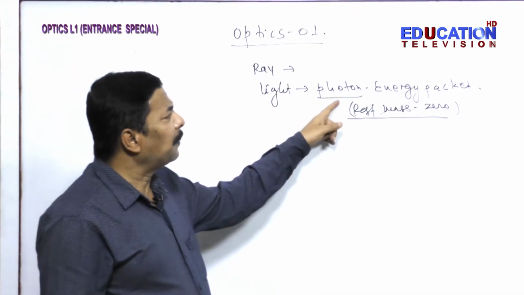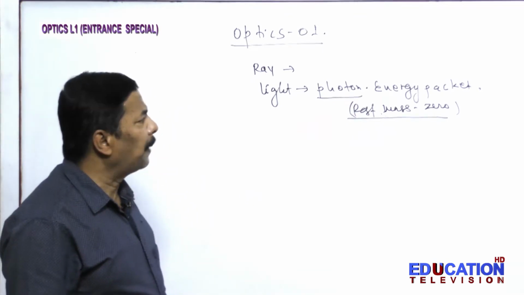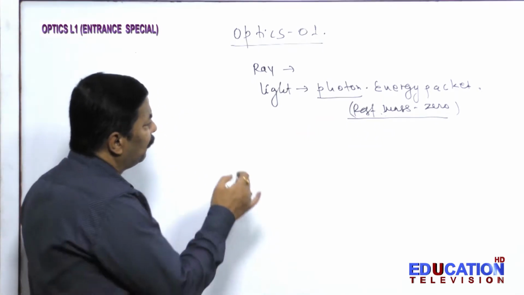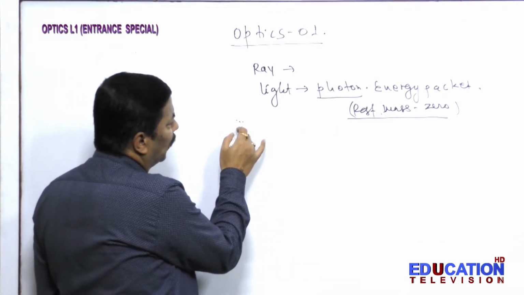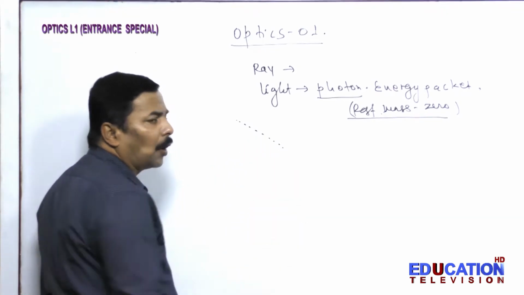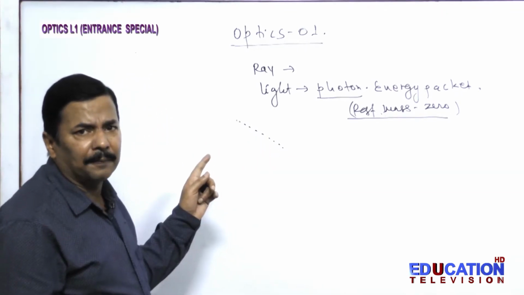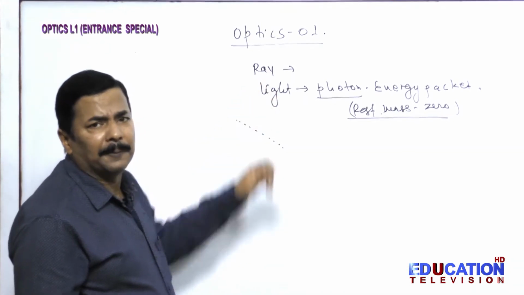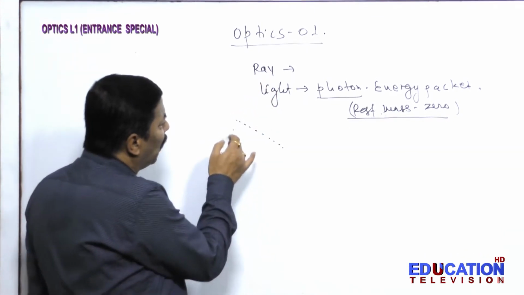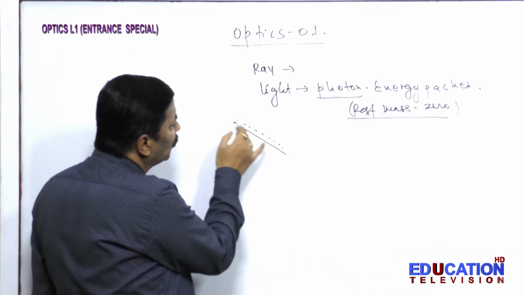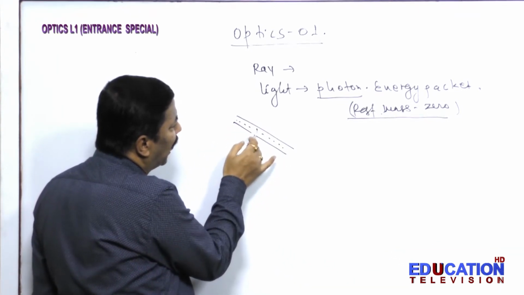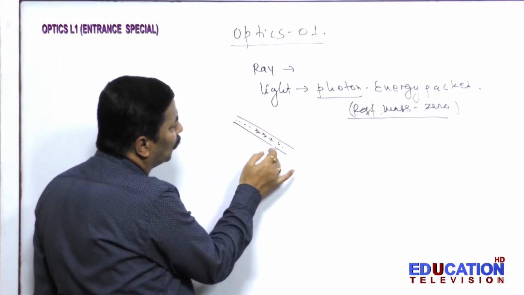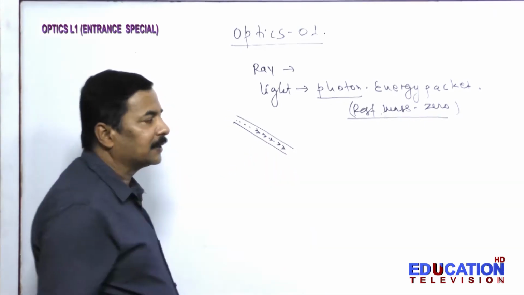You can treat a ray as a pipe in which all photons are moving in the same direction.